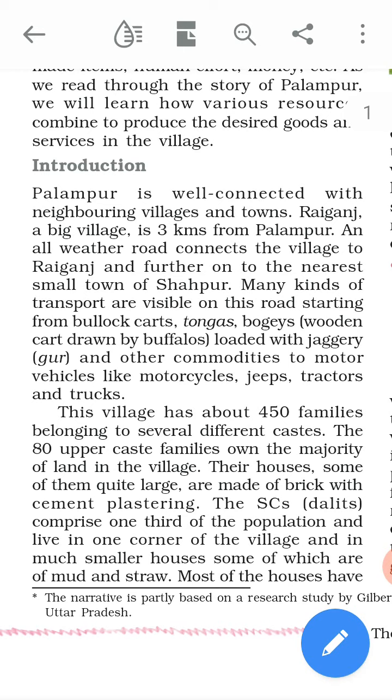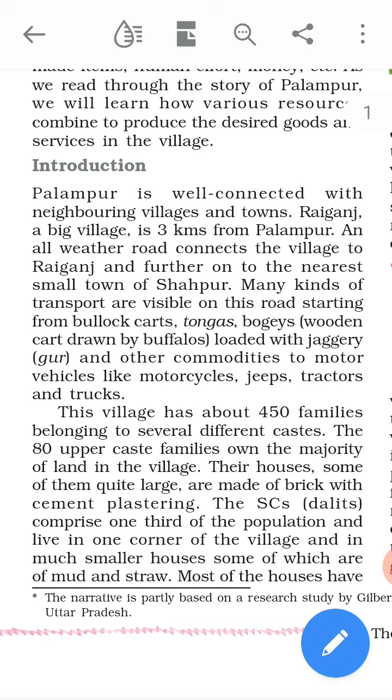Raiganj, underline Raiganj. Raiganj, a big village which is connected to Palampur, is 3 kilometers from Palampur. Raiganj is one of the villages which is 3 kilometers away from Palampur. And all weather roads connect the village to Raiganj. All weather road means we can say the road facilities are also in Raiganj, this village which is connected to Palampur,